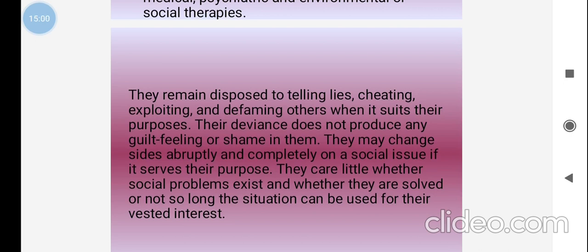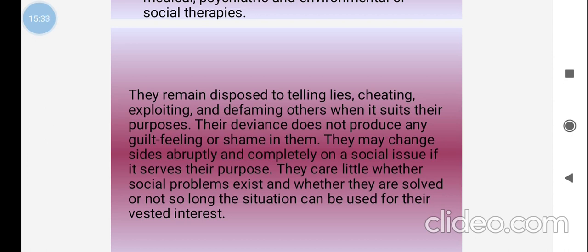This also comes under deviant behavior, because these kinds of behavior are not accepted in societal norms. Their deviance does not produce any guilt or shame in them. Those people also do not feel guilty or ashamed.